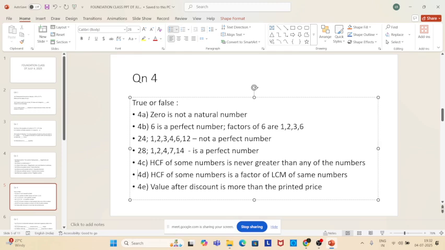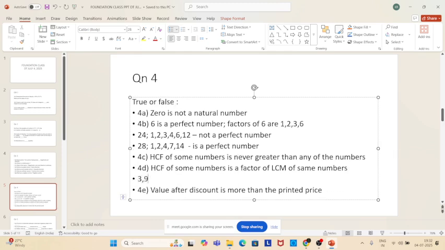Go to 4D. You read it. HCF of some numbers is a factor of LCM of the same numbers. True, sir. This is true because again take the 3 and 9. Here HCF is 3 and LCM is 9. Now they are asking, HCF of some numbers is a factor of LCM of the same numbers. Yes, 3 is a factor of 9. So 4D is true. Okay.